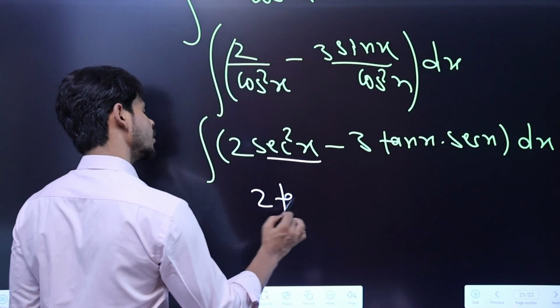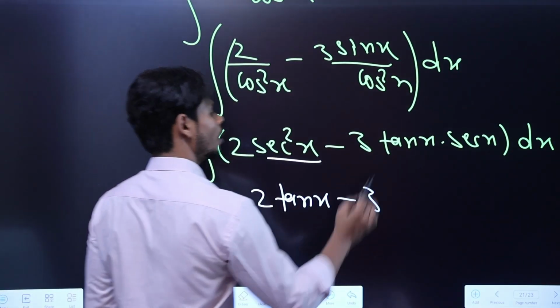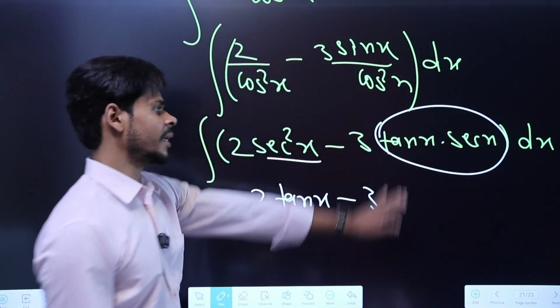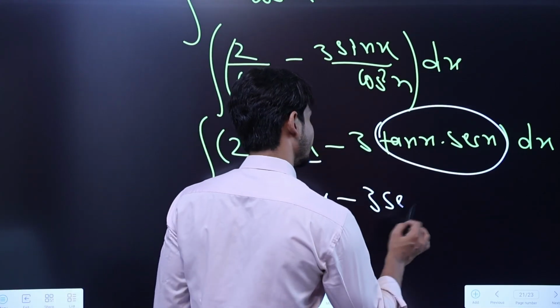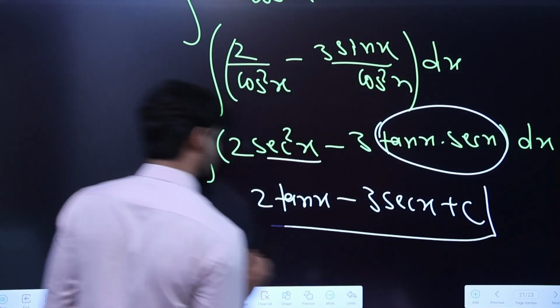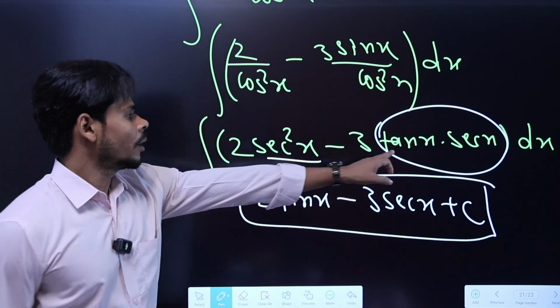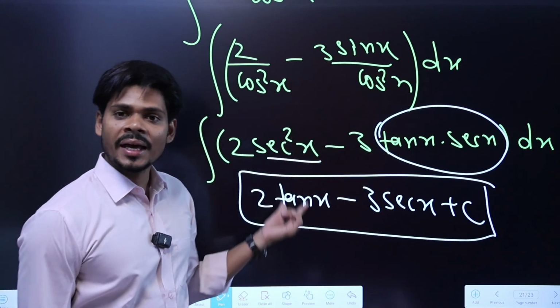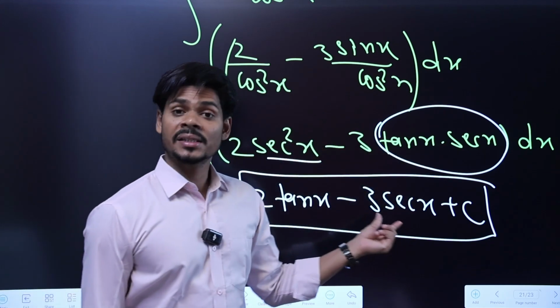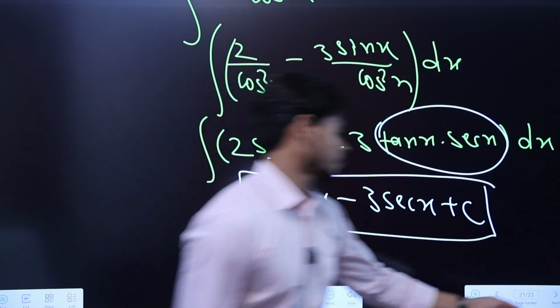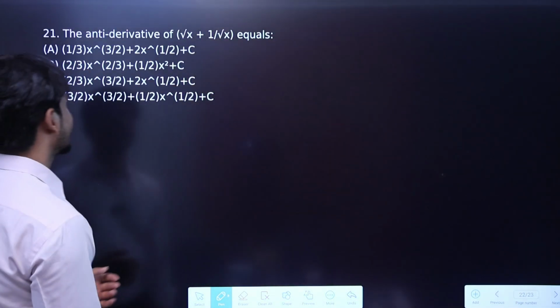Again and again do it and practice so many questions, you will get it, and also you will be able to learn the formulas. Again sec x tan x will become sec x. In just the last 1 or 2 minutes, I have used the integral of secant square x as tan x and sec x tan x as sec x more than 2 times, right? So again and again you will use it, you will get the answer.